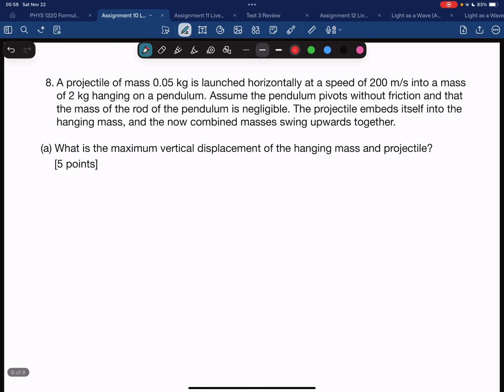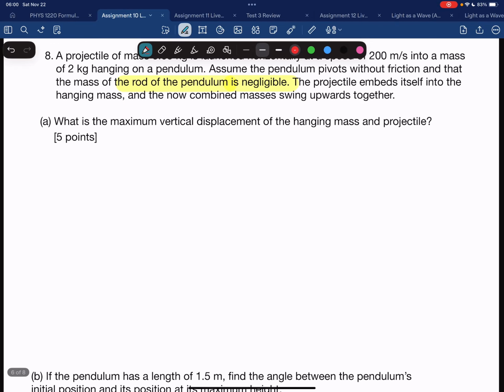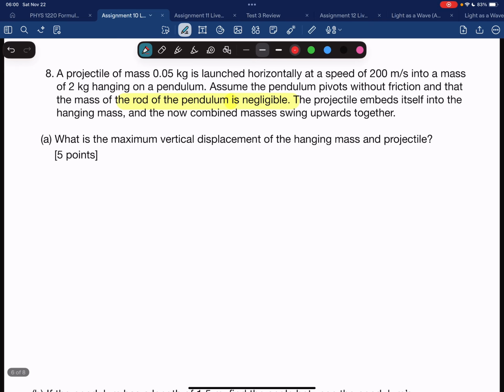This part is actually important, that it is a rod and not a string. Get back to that later. The projectile embeds itself into the hanging mass, and the now combined masses swing upwards together. Part A, what is the maximum vertical displacement of the hanging mass and projectile?